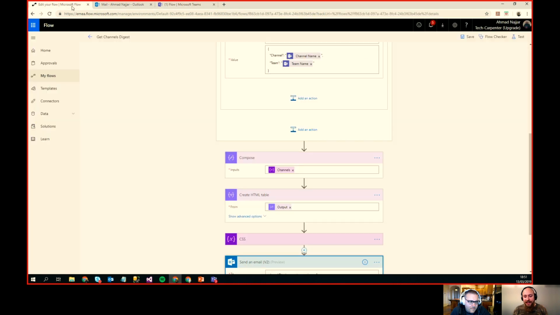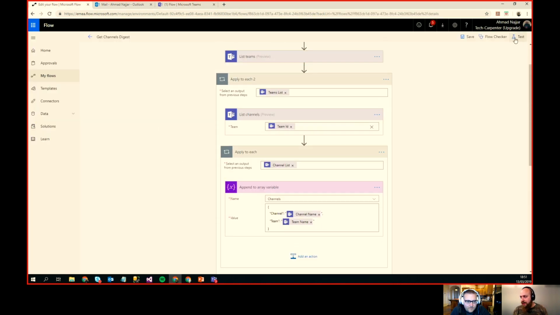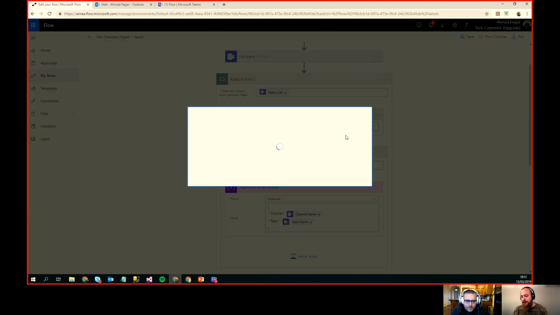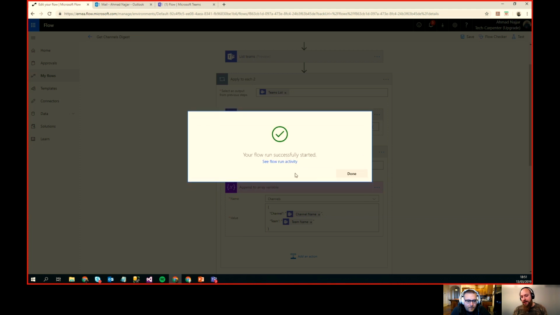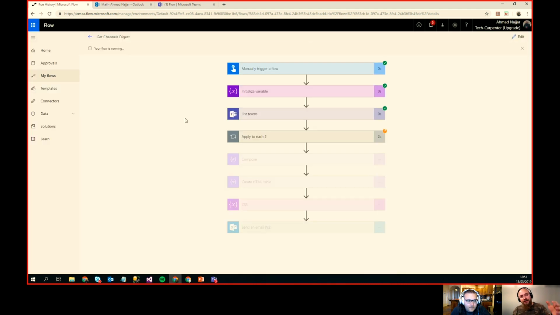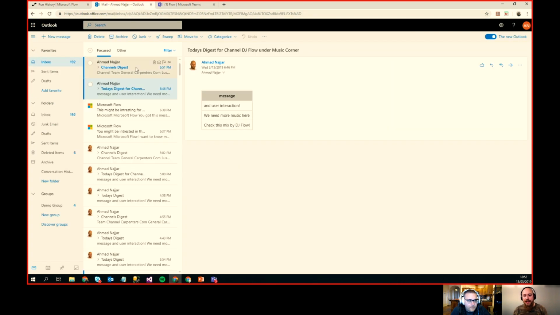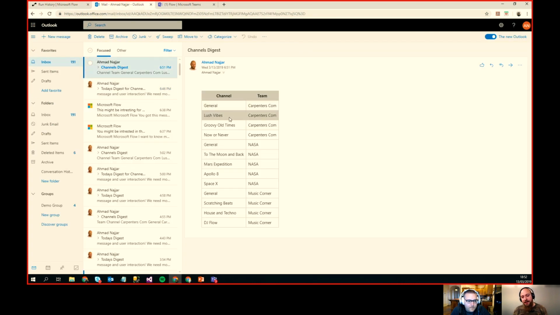Anyway, we get back here, and I could run this flow. I could just do a test. I'll perform the trigger and run the flow. It's going to go around the flow, list all the teams, and then for each team list all the channels, and then send an email with a really nice looking table with all the channels and which team each channel is in. Nice. So as you can see here, SpaceX and NASA, Apollo 8, and so on.